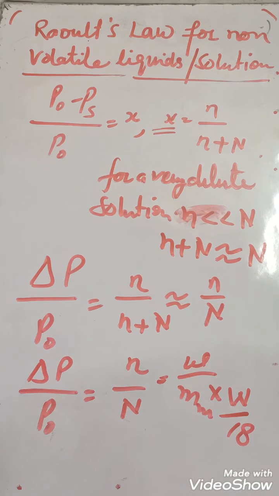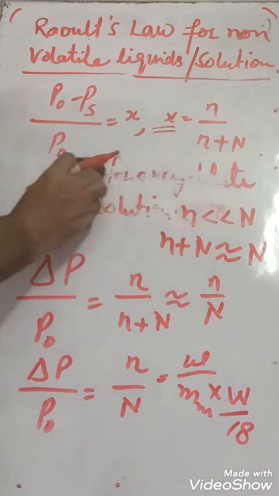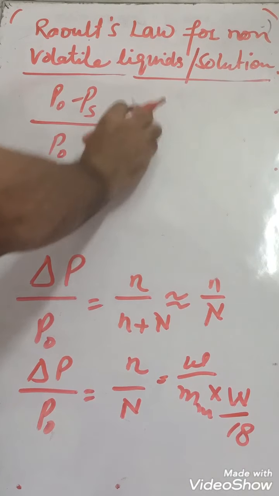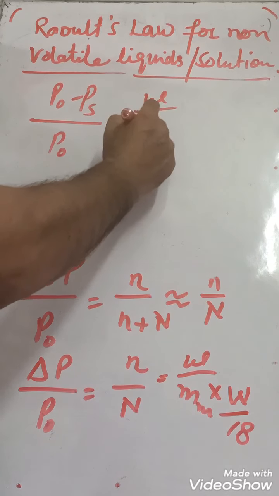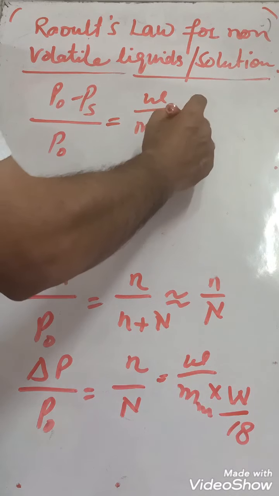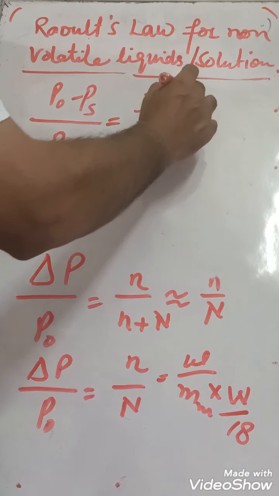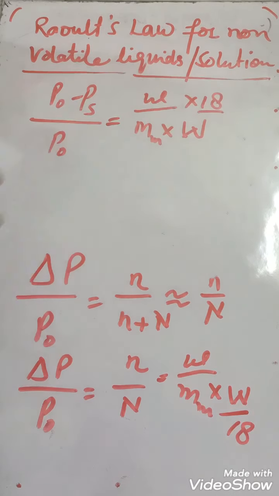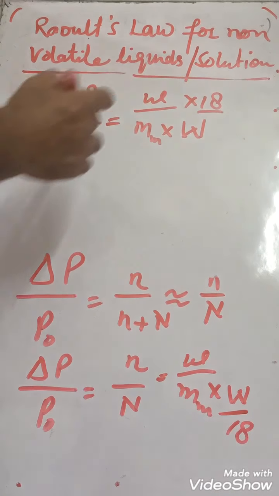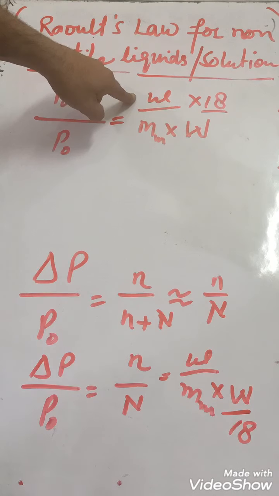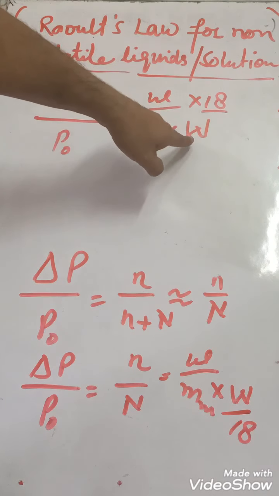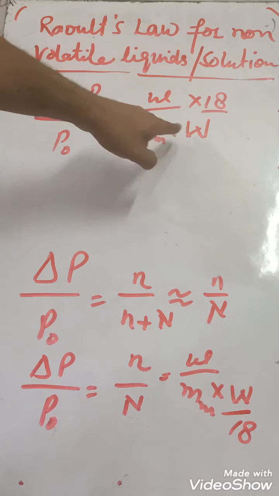By this method, experimentally, we can find out the molar mass of the solute. That means we get from here: it is equal to the amount of solute, molar mass of solute, into the amount of solvent, into 18 for water. So if you dissolve 5 gram of glucose in 100 gram of water, then you know